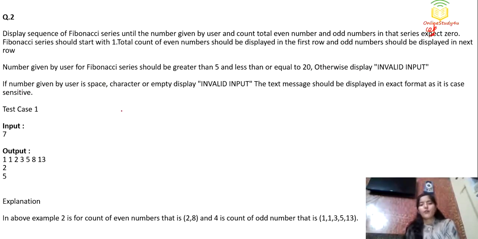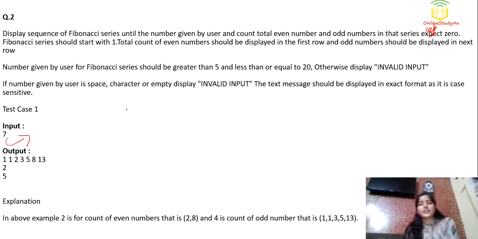One more thing: if the number given by the user is a space, character or empty, display invalid input. The text message should be displayed in the exact format, as it is case sensitive. So an input number will be given to us, and we have to display a sequence of the Fibonacci series up to the number given by the user. We all know the Fibonacci series, right?